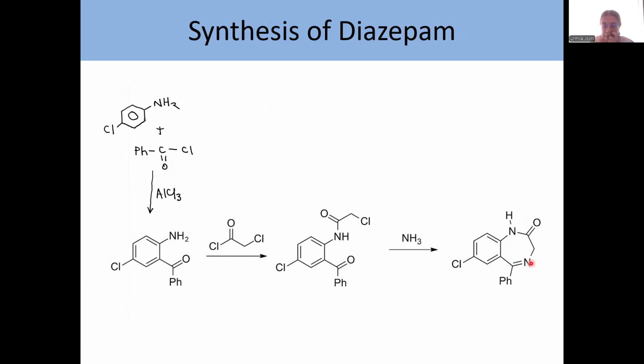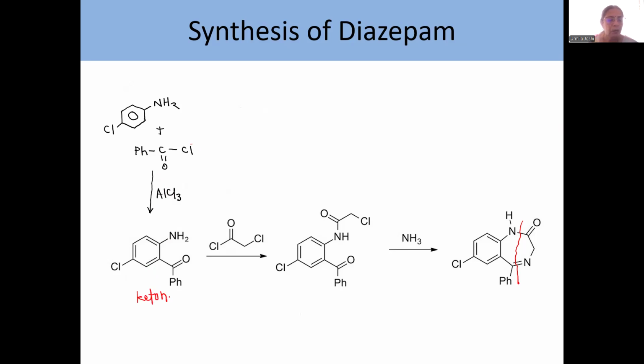Now coming to the synthesis. This is the diazepam molecule that you need to synthesize. Now, please have a look at this. We are going to synthesize this part first, attach it to this part, and then cyclize. So have a look. Parachloroaniline, when treated with benzoyl chloride in presence of AlCl3, a Friedel-Crafts reaction gives the corresponding ketone.